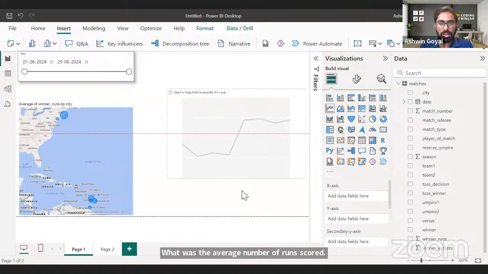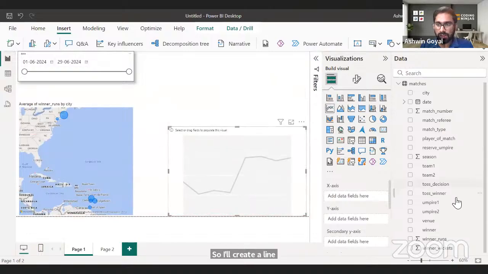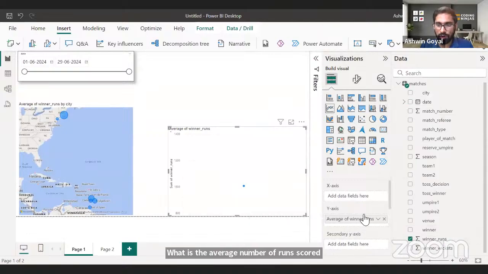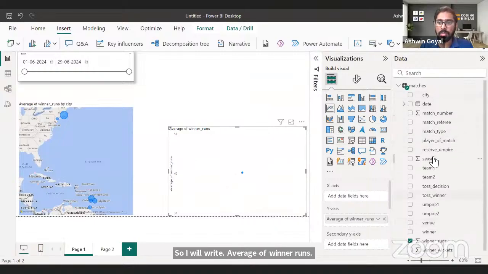So I'll create a line chart here, right? This is a line chart. What is the average number of runs scored per winner? So I will write average of winner runs. And I'll add country, actually the team basically, the winning team to the x-axis, and that is this winner.